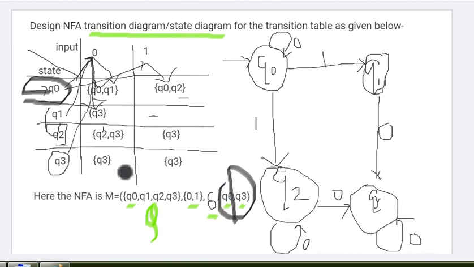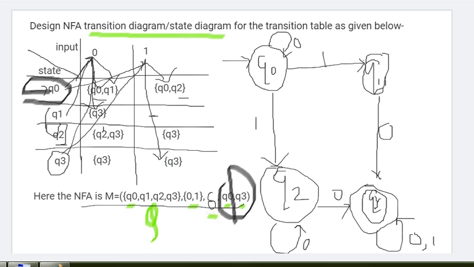At Q3, if the input is 1, it moves to Q3 itself. So it is again a self loop. Here with a comma we can represent 0, 1. So this is our transition. In this statement it is written Q3 is my final state. How will we represent the final state? With the help of 2 circles.